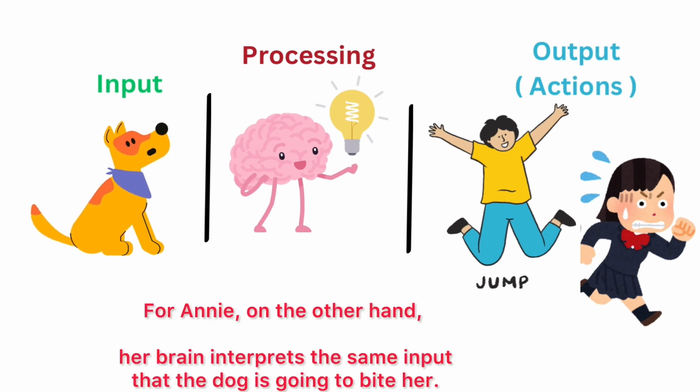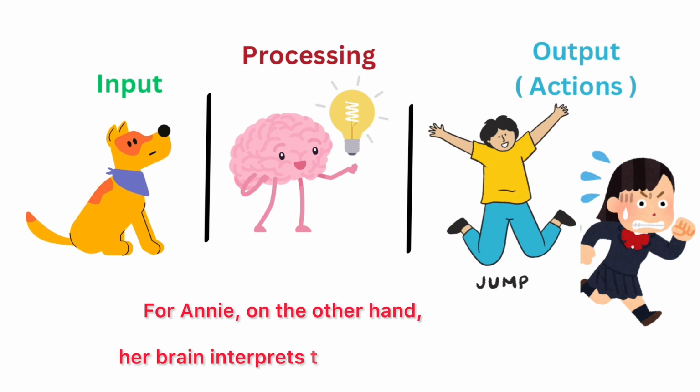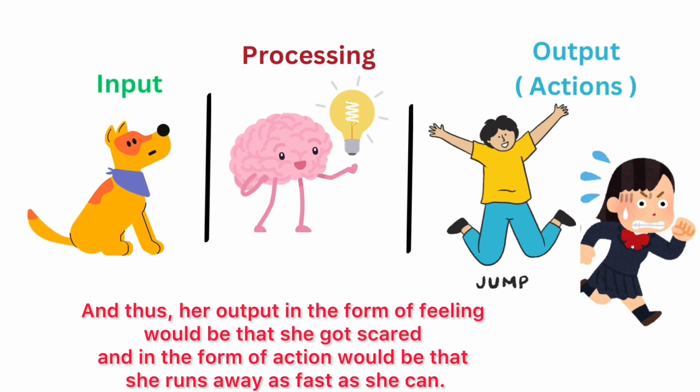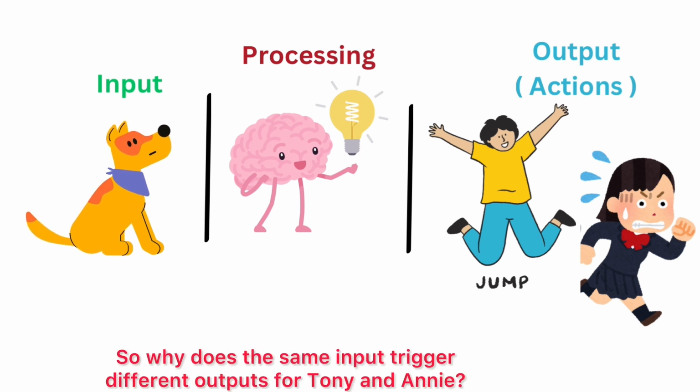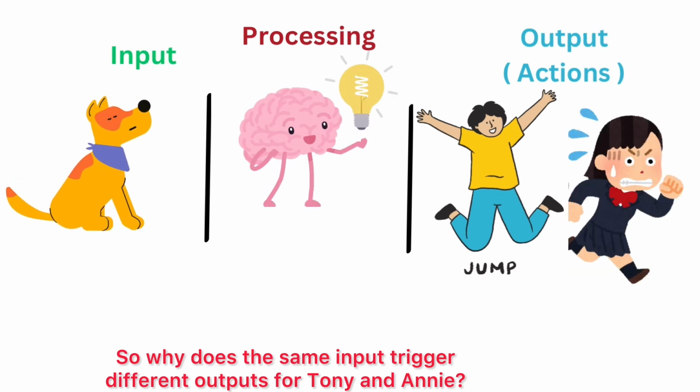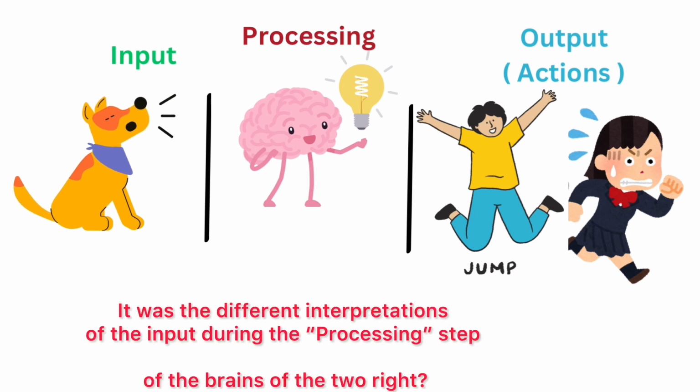For Annie, on the other hand, her brain interprets the same input as the dog is going to bite her. And thus, her output in the form of feeling would be that she got scared, and in the form of action would be that she runs away as fast as she can. So why does the same input trigger different outputs for Tony and Annie? It was the different interpretations of the input during the processing step of the brains of the two, right?